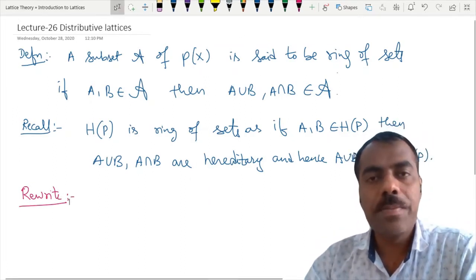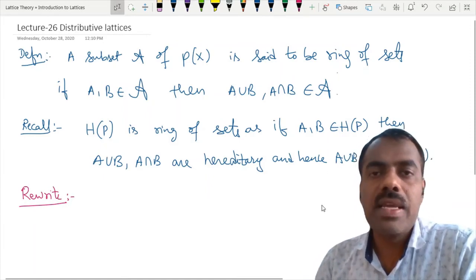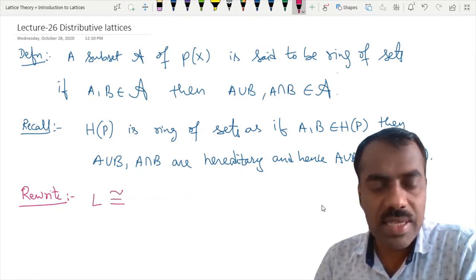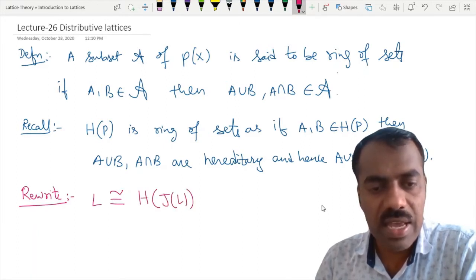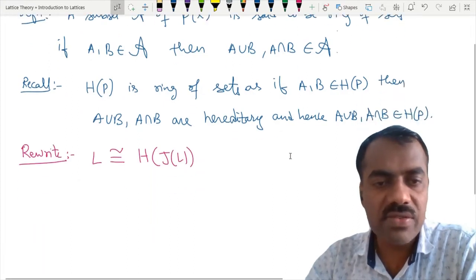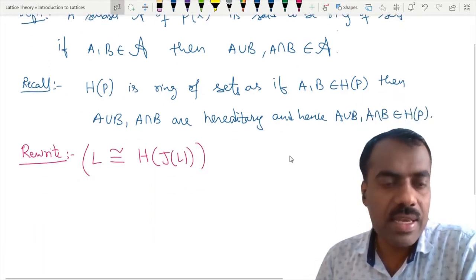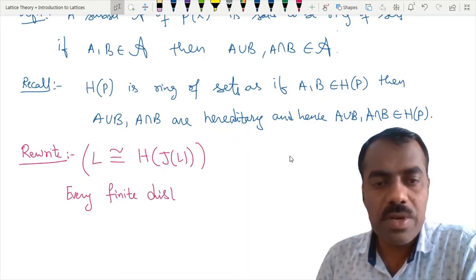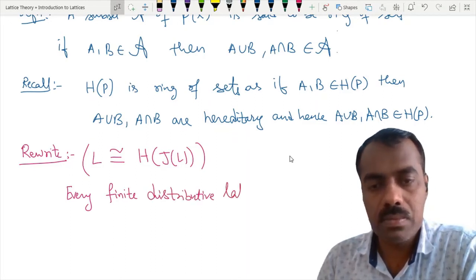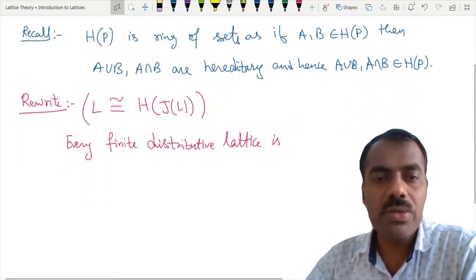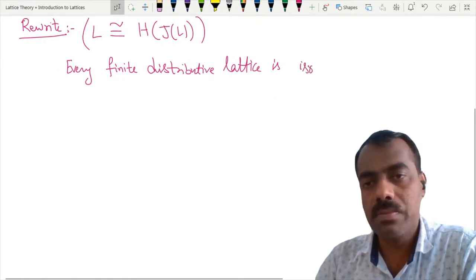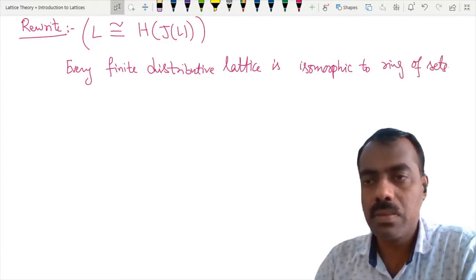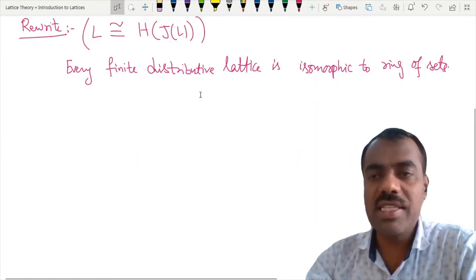If L is a finite distributive lattice, then L is isomorphic to H of J of L. But because H of any P is a ring of sets, we can write this statement as: every finite distributive lattice is isomorphic to a ring of sets, because our H of J of L is a ring of sets.